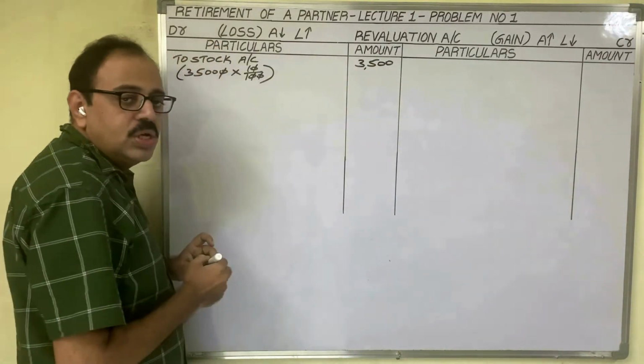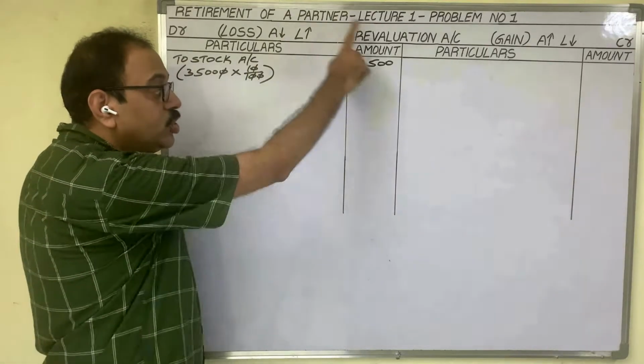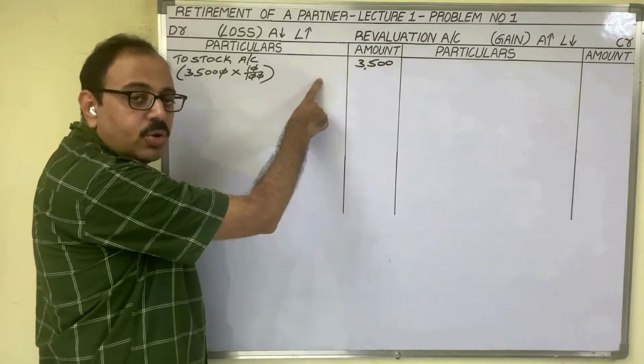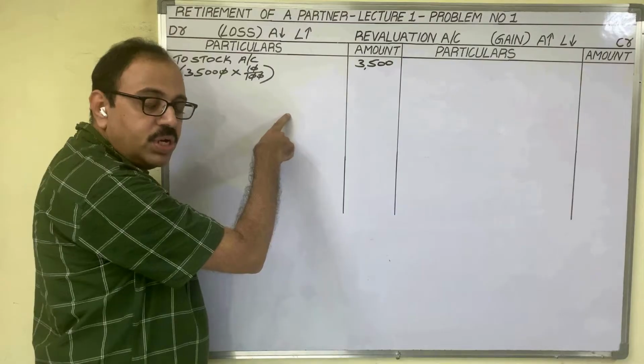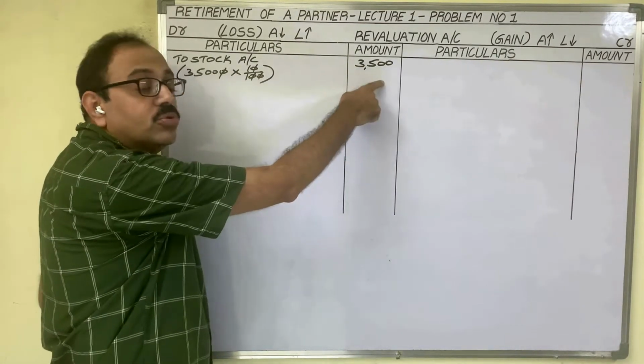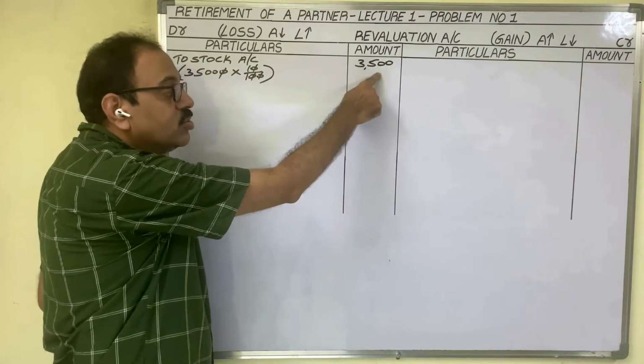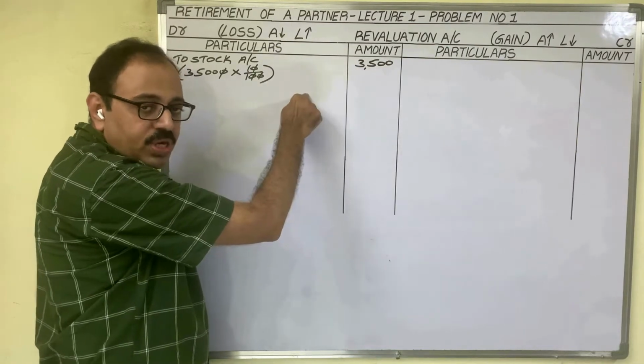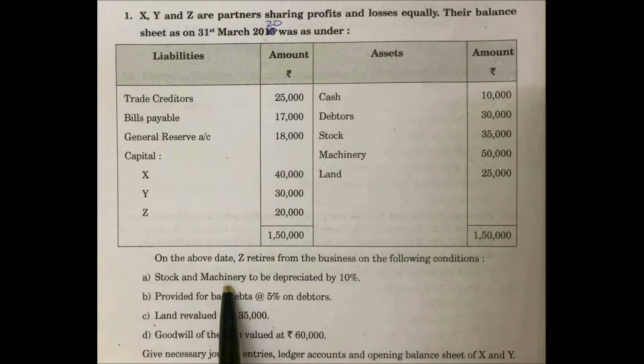3,500 is the loss. Only that loss amount we have to show in the revaluation account. Don't show the cost price 35,000. Don't show the market price, 35,000 minus 3,500. Only the 3,500 loss amount we have to show here. Next adjustment. Machinery is to be depreciated by 10%.